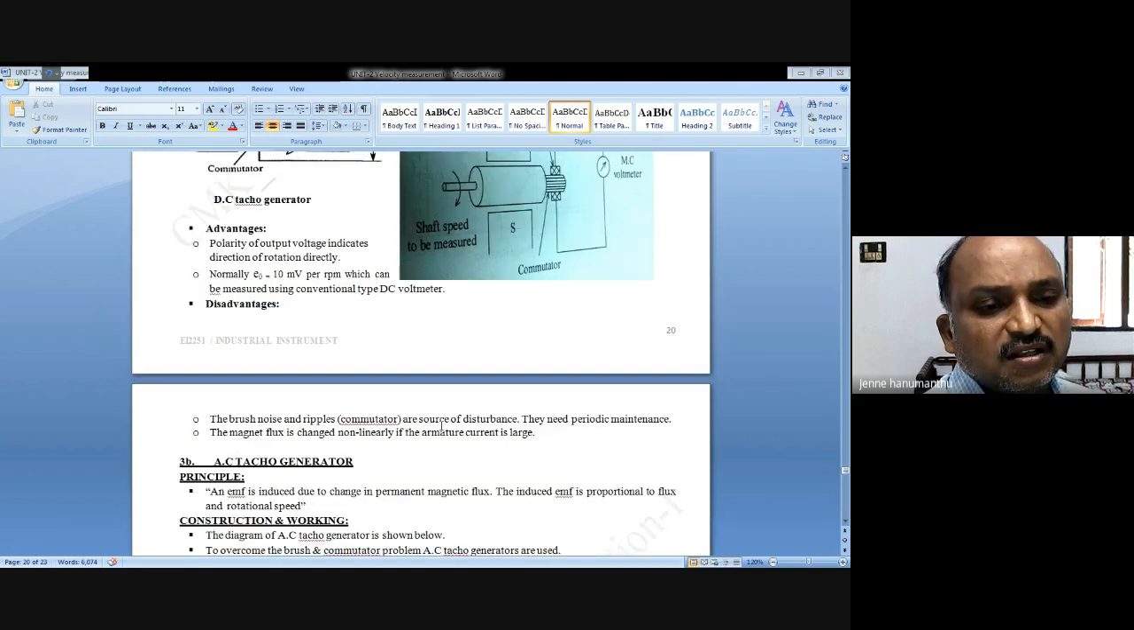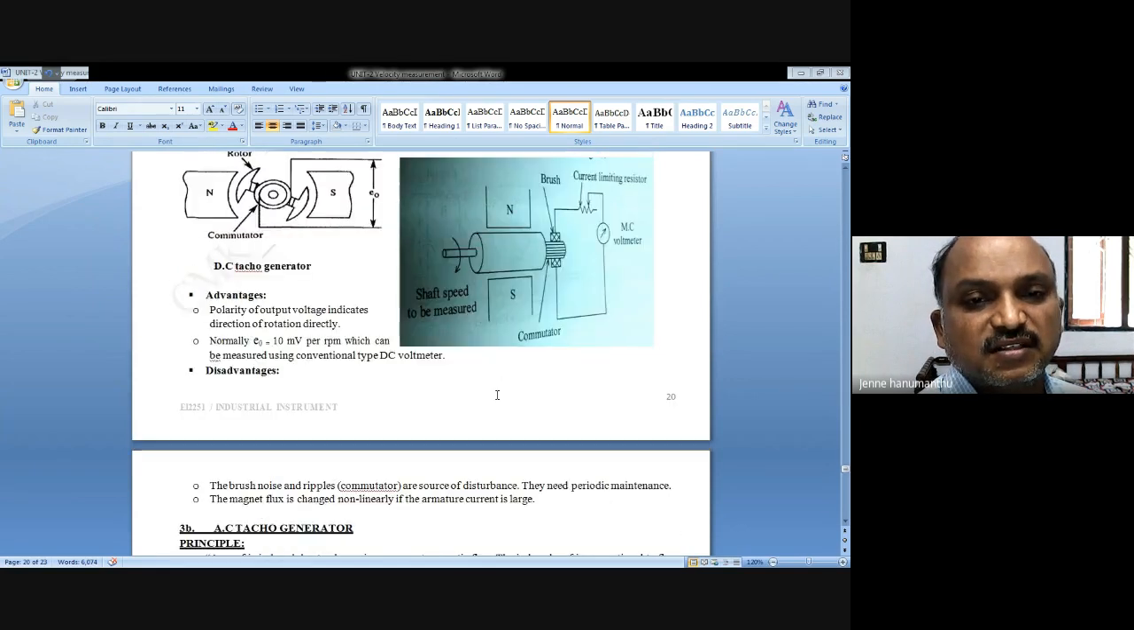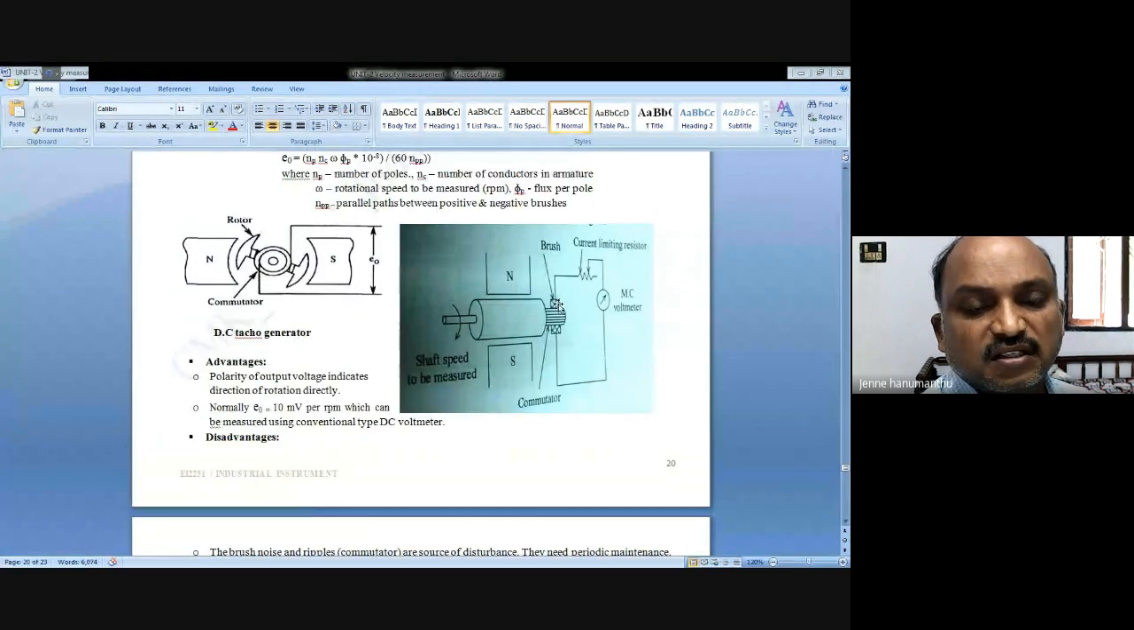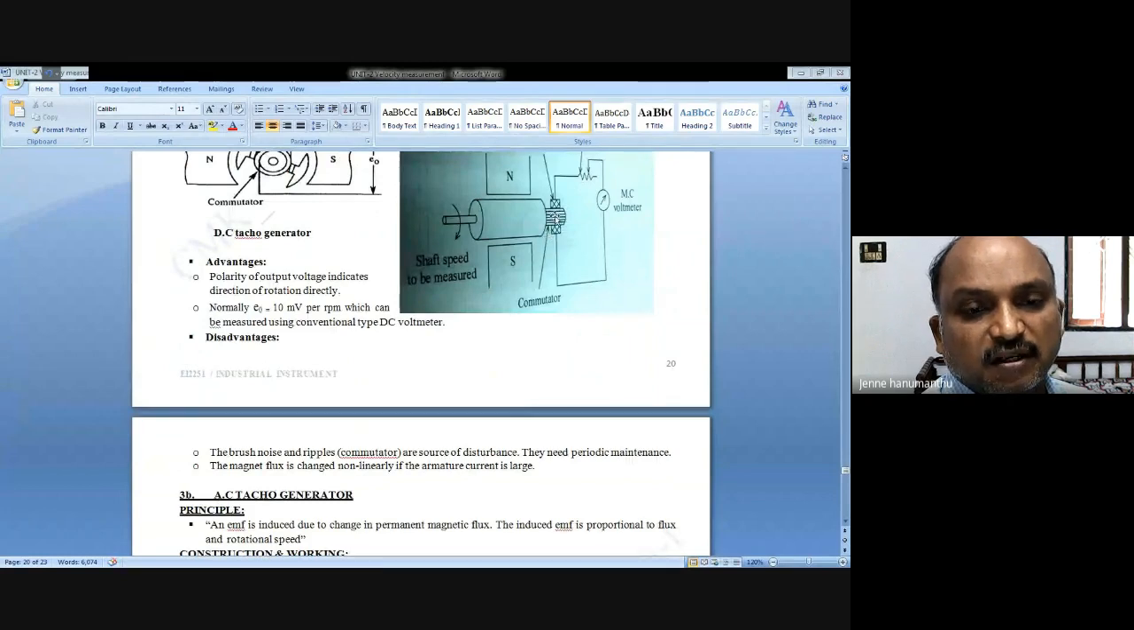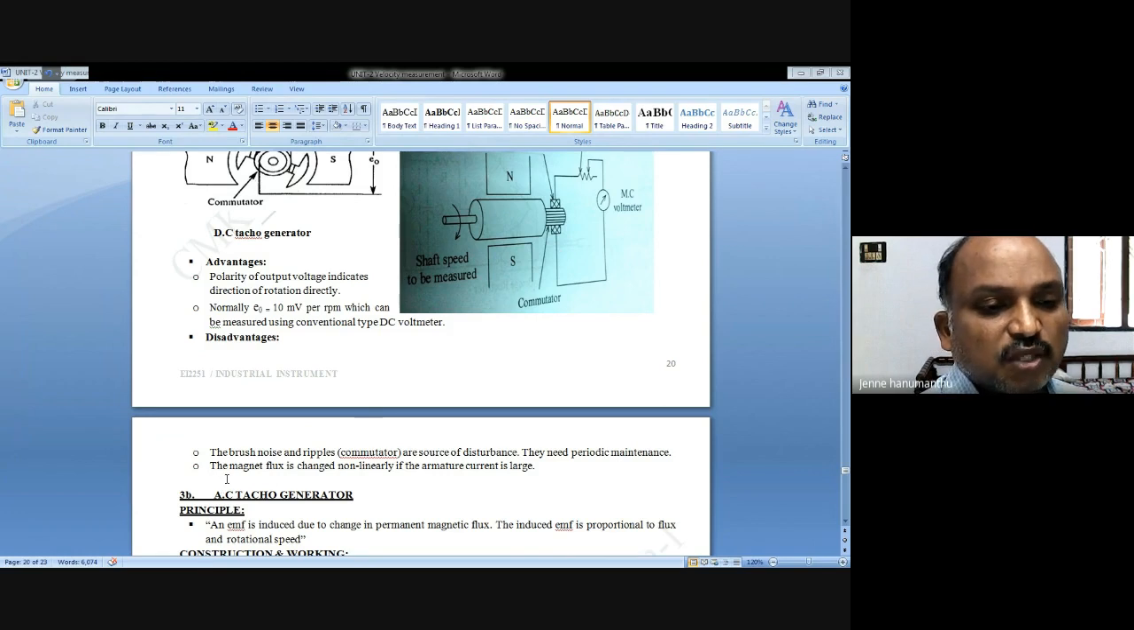There are also some disadvantages. The brush noise and ripples are sources of disturbances. The commutator creates some noise and disturbances. Of course, they need periodic maintenance; you have to clean them properly always. The magnetic flux changes non-linearly if the armature current is large. These are the disadvantages of the DC tachometer.